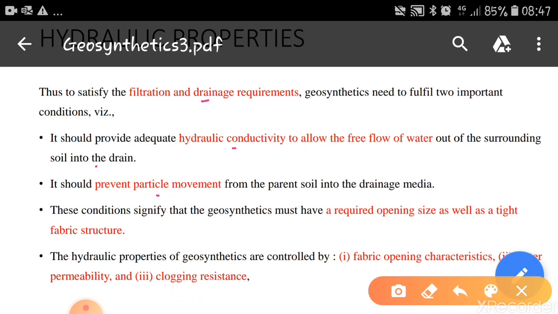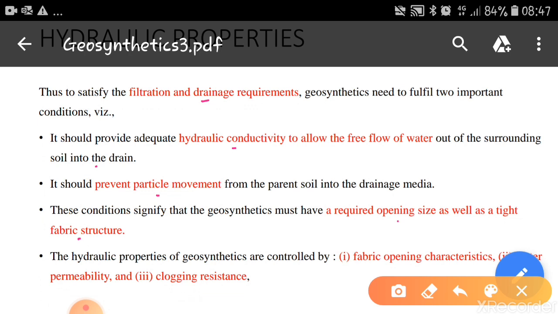Okay, these two properties have to be fulfilled. One is it has to allow only the water, and second it has to block the soil particles. These conditions signify that the geosynthetics must have a required opening size as well as tight fabric structures. So required opening size to allow the water and tight fabric structure to prevent the flow of soil particles.